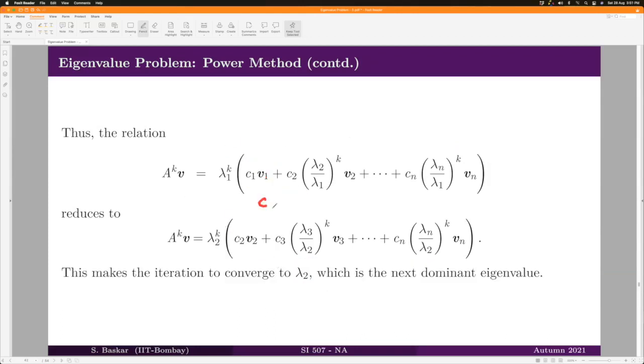Similarly, if C1 is 0 and C2 is also 0, then the first term will go, the second term will also go. Then you will be pulling out lambda 3 from the expression, and therefore everything will become lambda 3 to the power k into C3 V3 plus C4 into (lambda 4 divided by lambda 3) to the power k and so on. And that will make your entire power method converge to the third dominant eigenvalue and the corresponding eigenvector. Like that, it will keep on going.